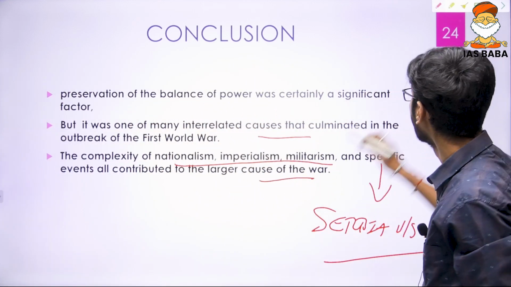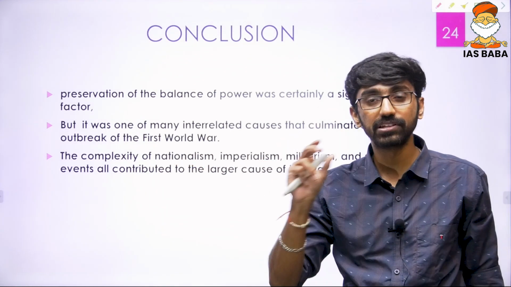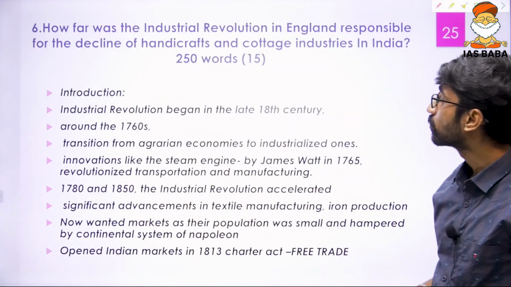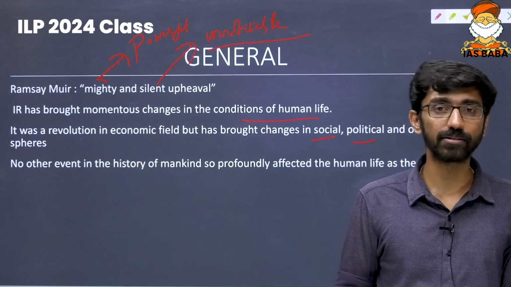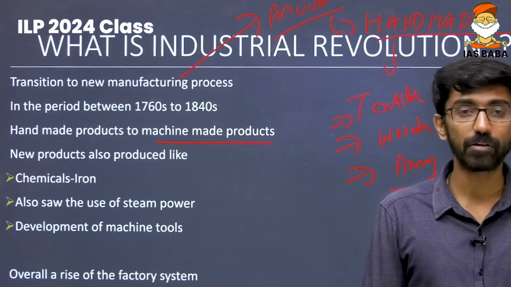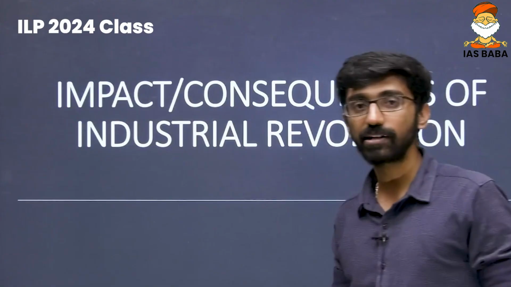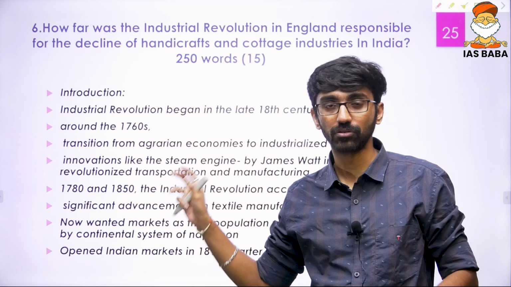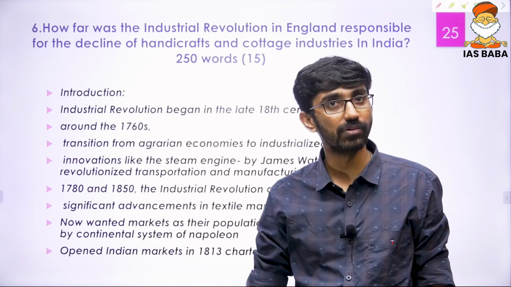So there is a lot of scope for analytical writing with some facts. And again, the last question: how far was the Industrial Revolution in England responsible for the decline of handicrafts and cottage industries in India? The world history aspect we covered in our ILP program, and this Industrial Revolution aspect we covered in the foundation program. So across our various programs of IS Baba, we have covered these topics too. All our 6 questions, all these topics we have covered.